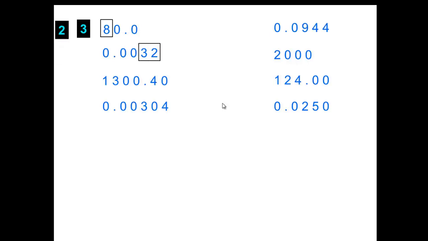The next one has only 2 significant figures because the zeros are on the left of the numbers. The next one has 6, as all zeros between the numbers, like 1, 3, 0, 0, 4, are significant. And the last one, which is 0, is also included as a significant figure because it is on the right side.